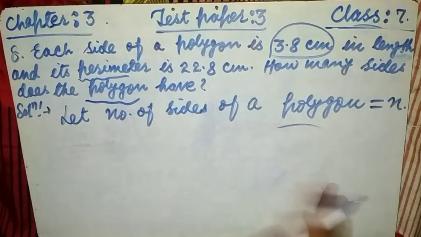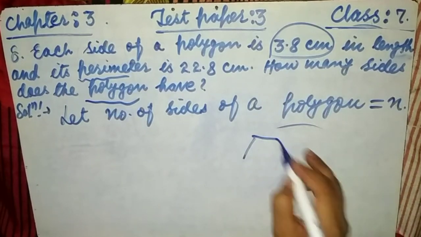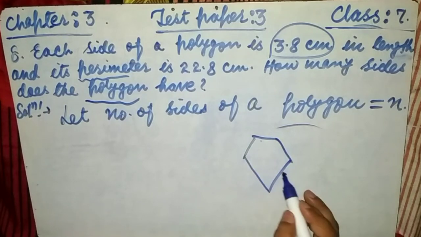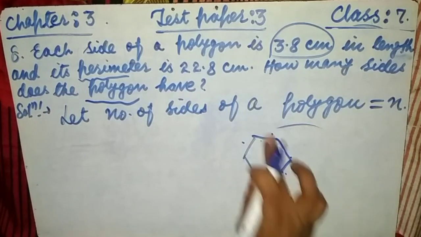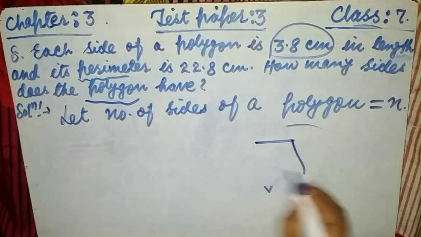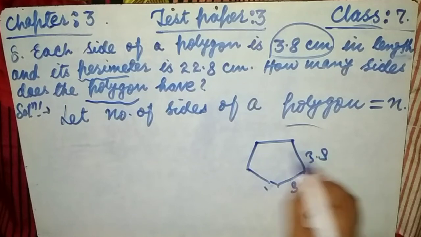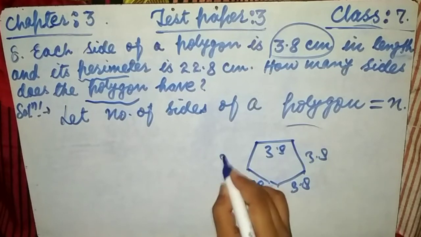Suppose the polygon has 5 sides, 1 2 3 4 5. That means each length is the same, 3.8, 3.8, 3.8, 3.8, 3.8.